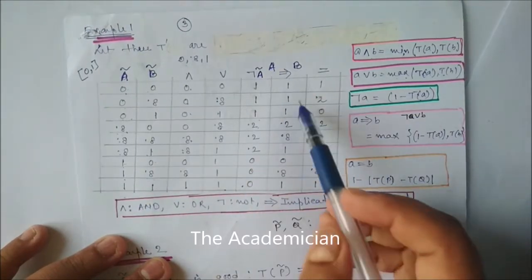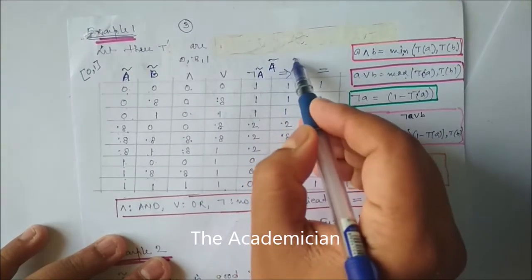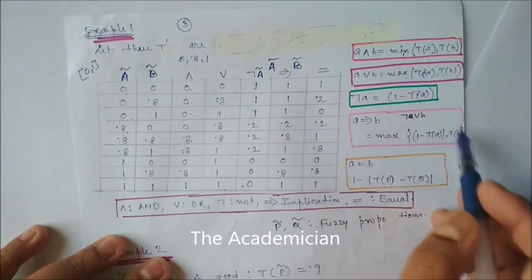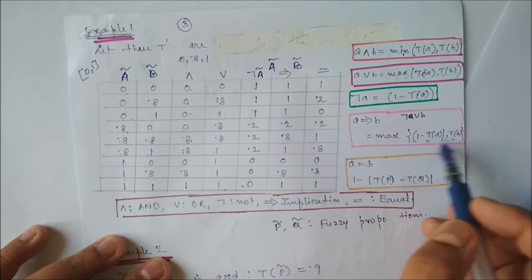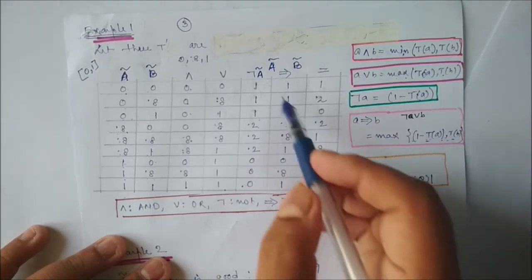Now A implies B. To get A implies B, we have to apply this formula: 1 minus TA comma TB, and we have to take the maximum value between these two. So 1 minus TA.